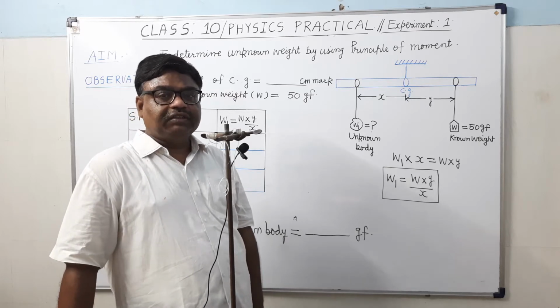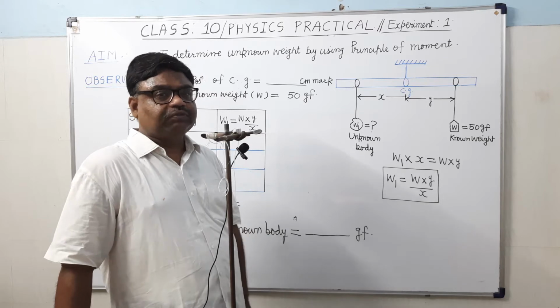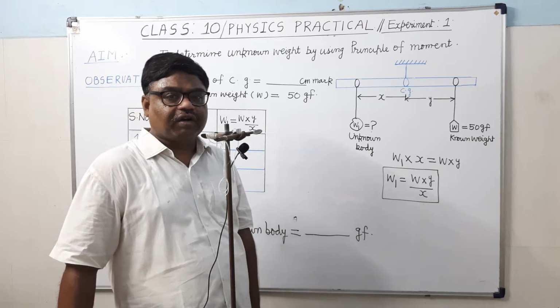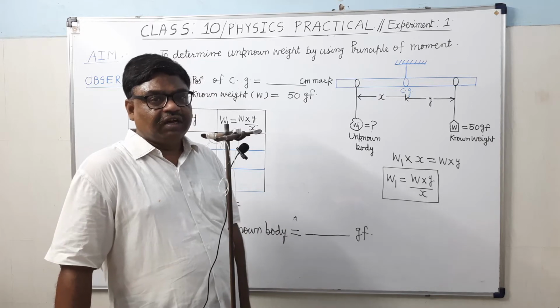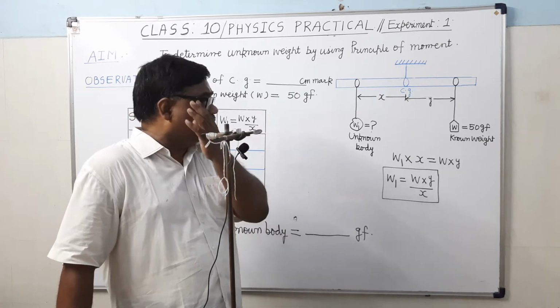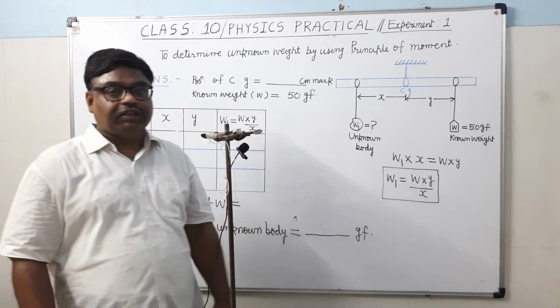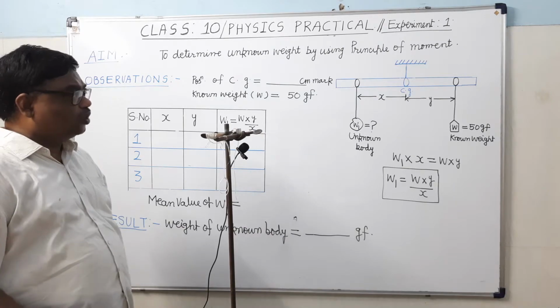Then the total sum of anti-clockwise moments will be equal to the sum of clockwise moments about the point of rotation. Or we can say that the algebraic sum of the moments of forces will be 0. As we know, a moment of force can have only two directions.